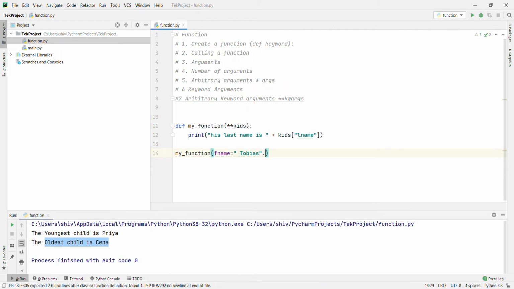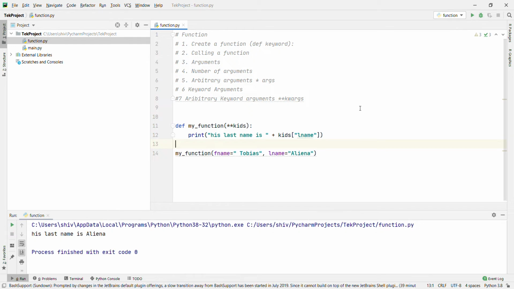And lname is Elena. Okay, what will happen here? First name is Tobias, last name is Elena. Then what will print? His last name is Elena, right? Because the last name is Elena. And kid is basically like a collection, think of it as a list, and we are going to pass the values. Okay, let's run it. His last name is Elena.